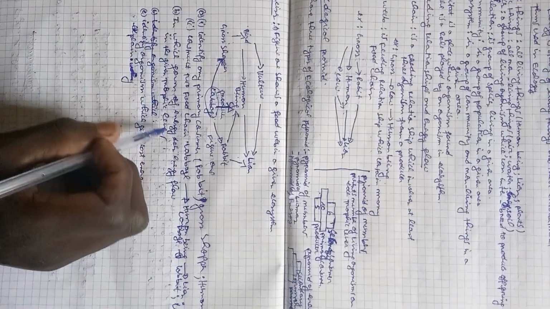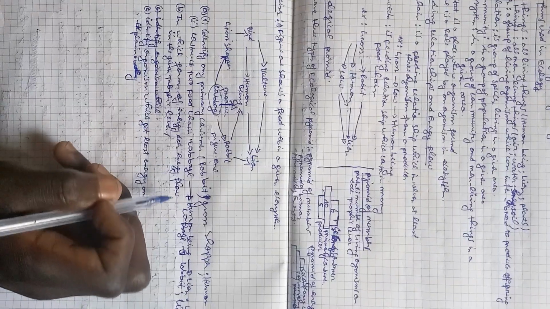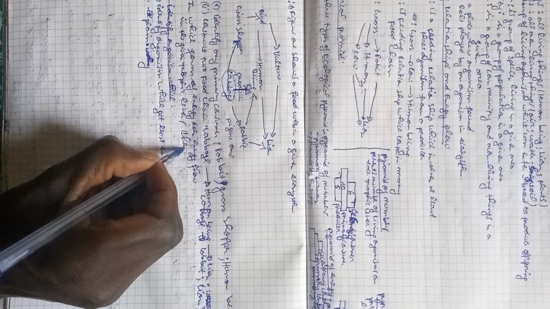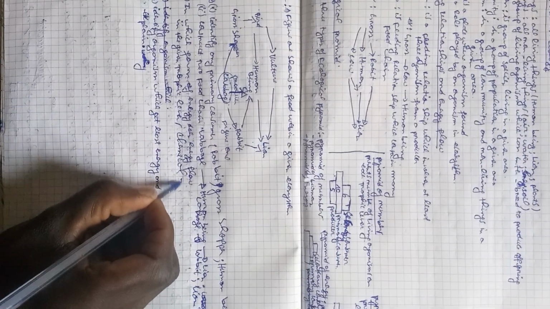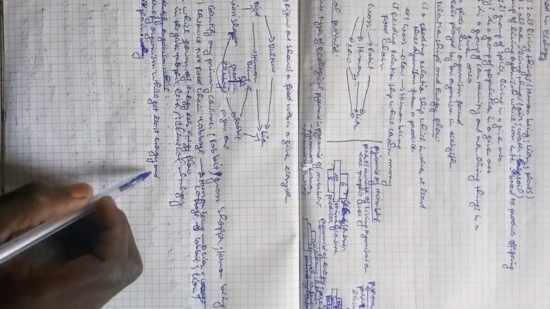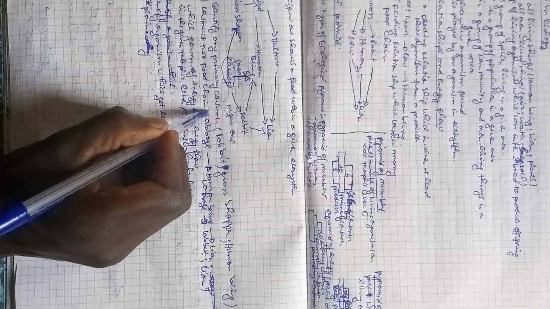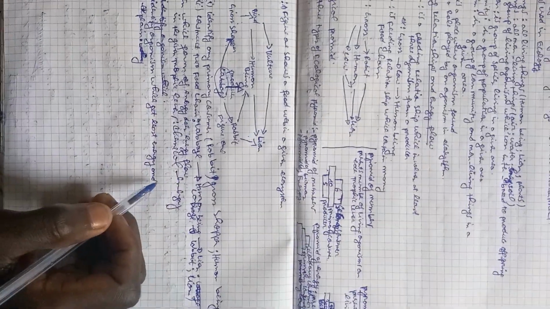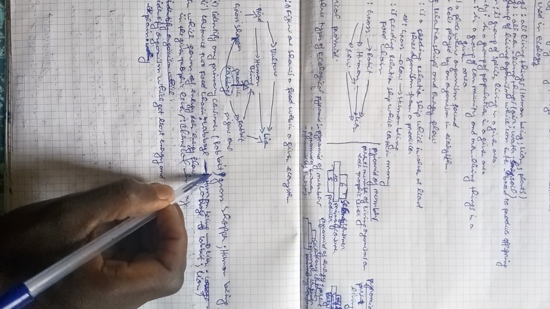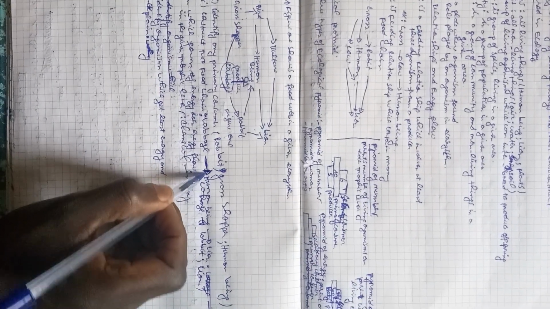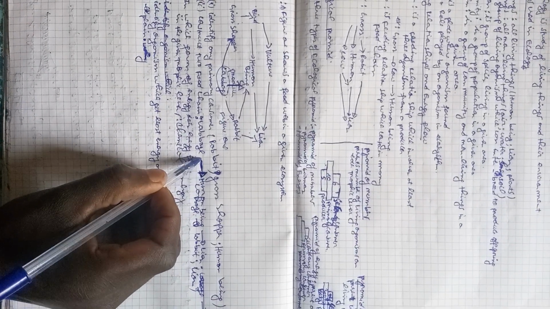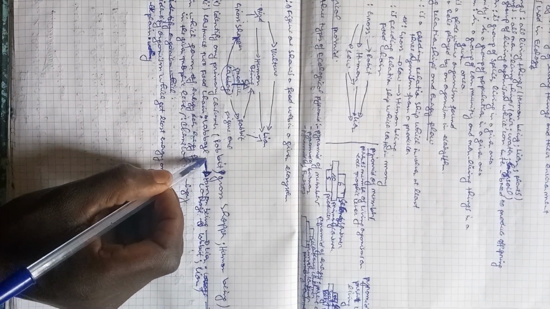In which form does energy flow in a given trophic level? It is chemical energy. In constructing a food chain, these arrows are necessary, and this arrow means food comes here, energy flows from here to here.